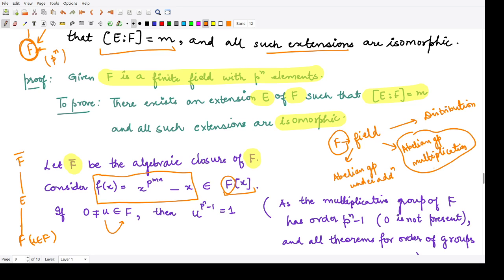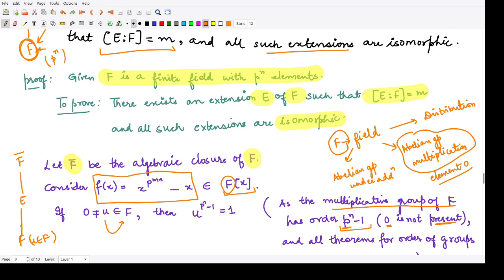However, this group should not contain the element 0. Why? Because that element would cause problem when you divide by 0. So we say the multiplicative group of F has the order p to the power n minus 1, because 0 is not present. Total elements were p to the power n, and we have excluded 0 from it. So total order of that group would be p to the power n minus 1.